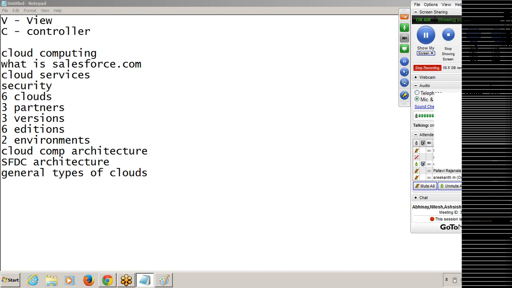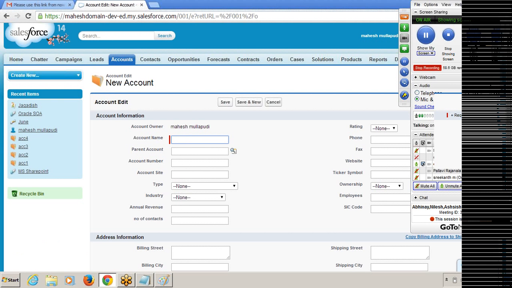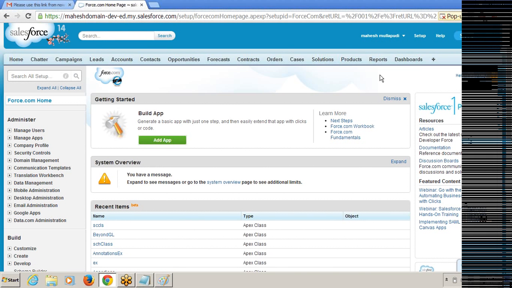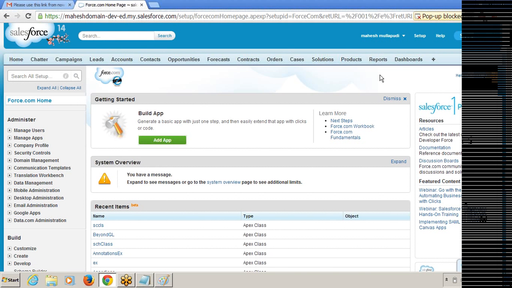Now, in today's class, we will look at Salesforce.com. I will go to that Salesforce.com environment. Normally we say that this is a Salesforce.com environment. Everyone commonly shares this environment. If I get the account from Salesforce.com, I can see this, and you also can see the same environment, because everyone is sharing the common environment which is provided in the cloud.